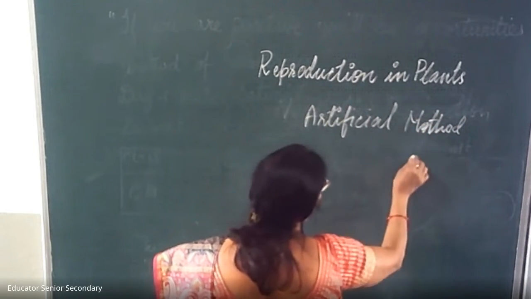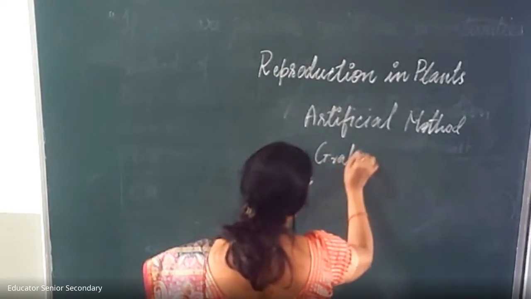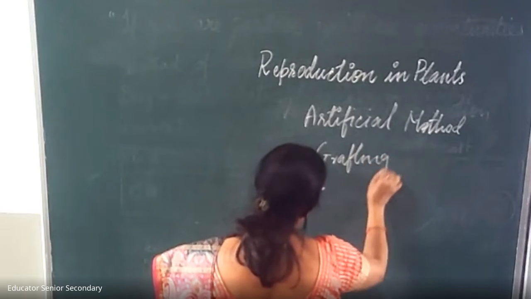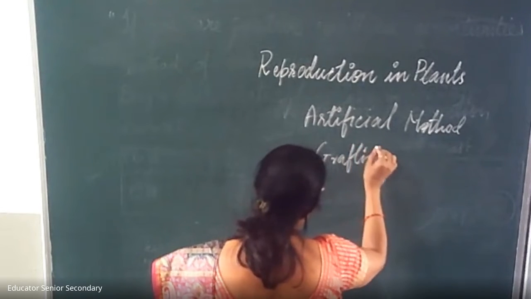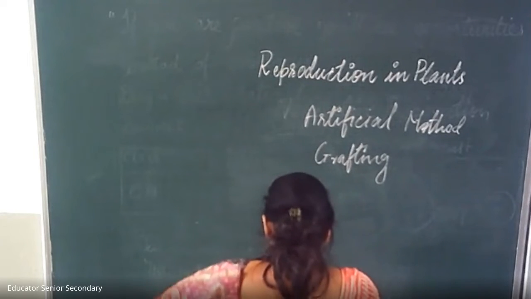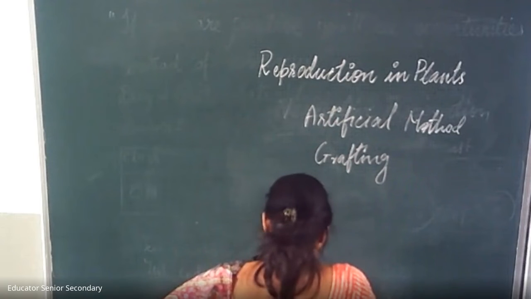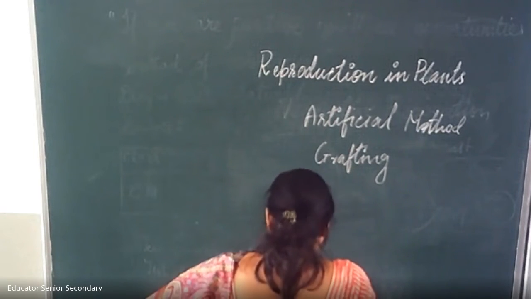First is grafting. What takes place in grafting? In this method, we commonly use in horticulture to develop new varieties of fruit plants. It consists of